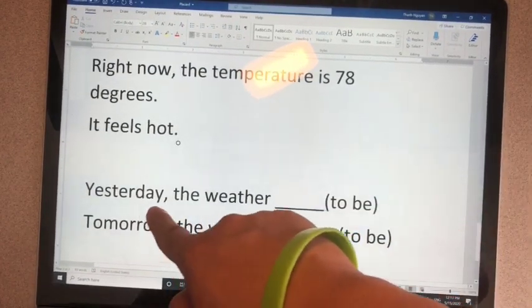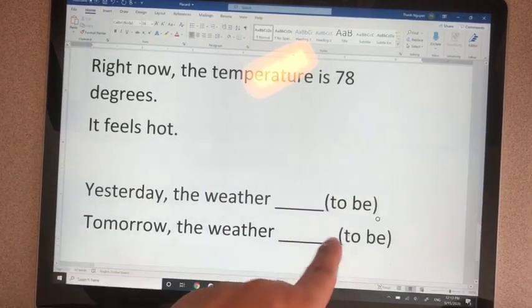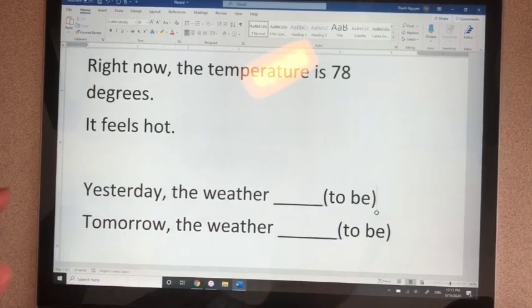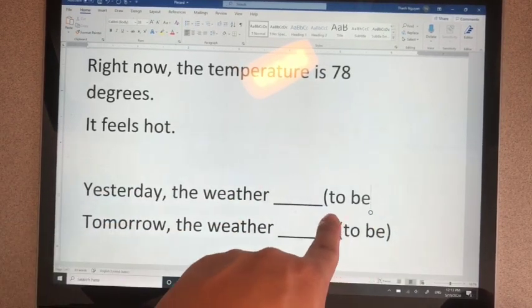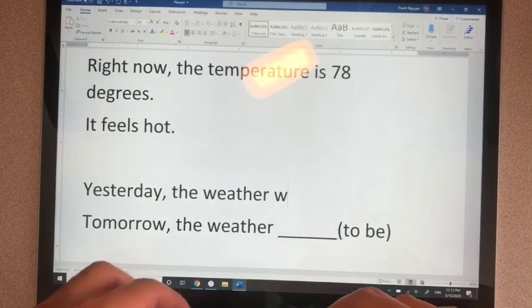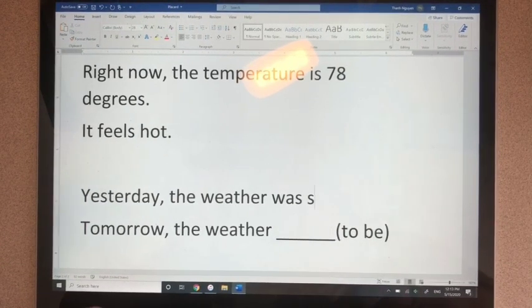Okay, so now let's talk about yesterday. Yesterday is in the past. When we talk about the weather, we use the word it. So it with to be, we say it was. Yesterday the weather was sunny.